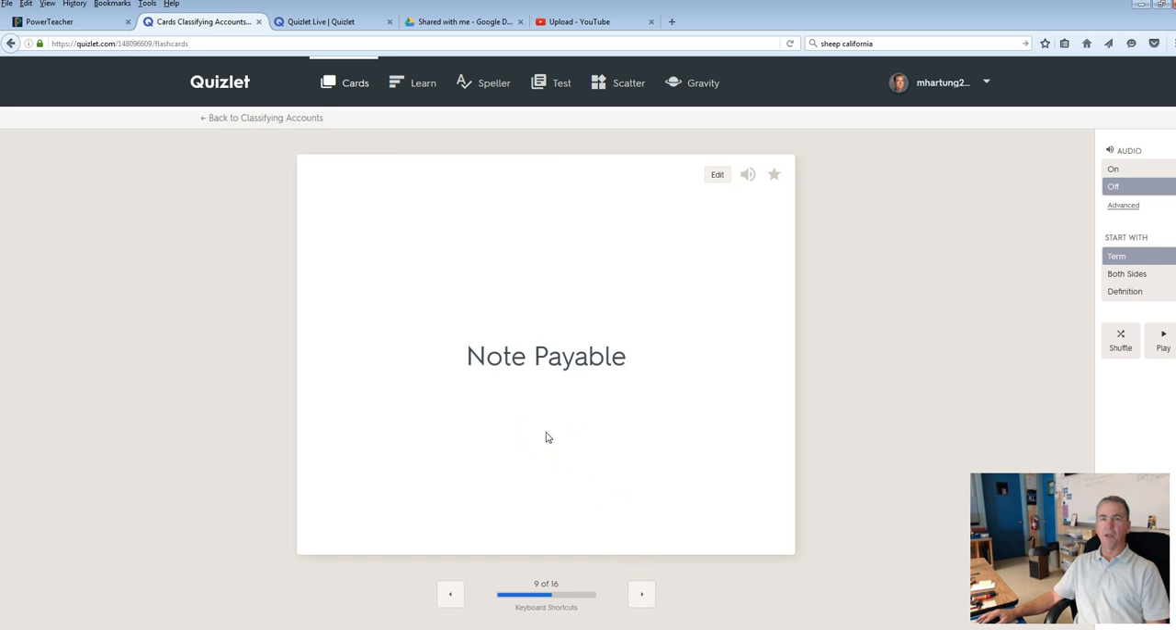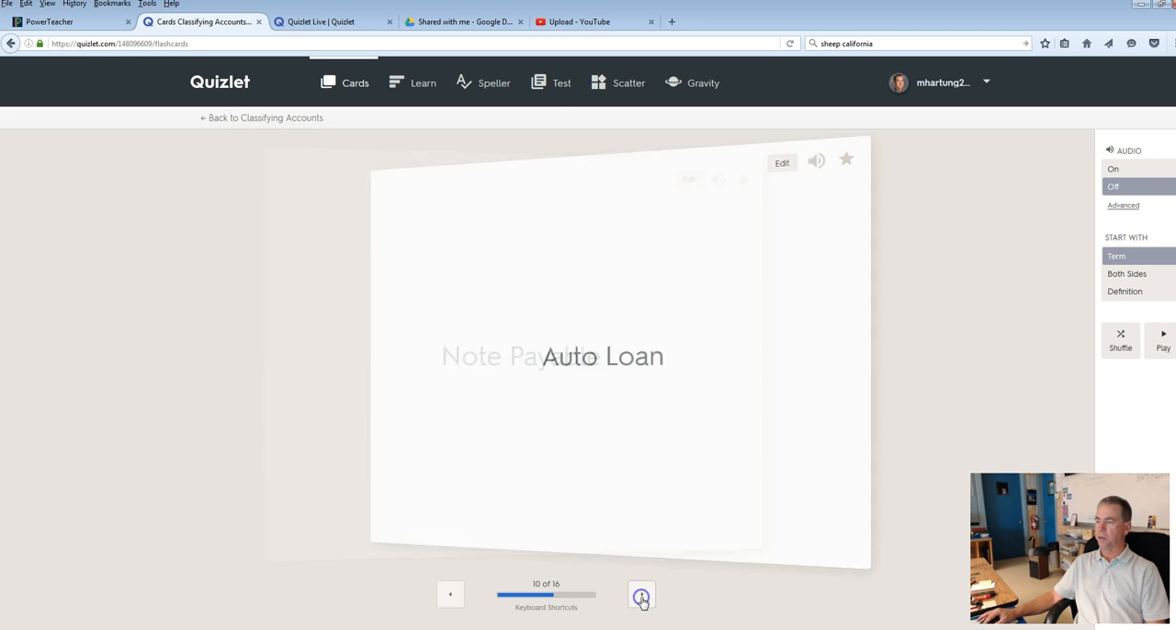Note payable. This would be a longer term version of accounts payable. A note might be something that is issued to you from another business, and they give you an extended period of time to pay off this loan. Note payable. That's definitely a liability. Anytime you owe money, anytime you see the word payable, that's a liability. You owe money to somebody.